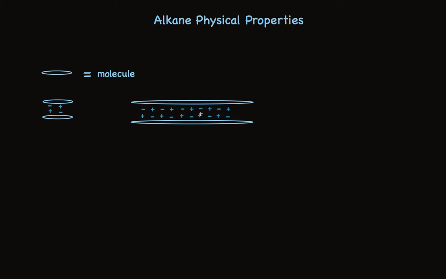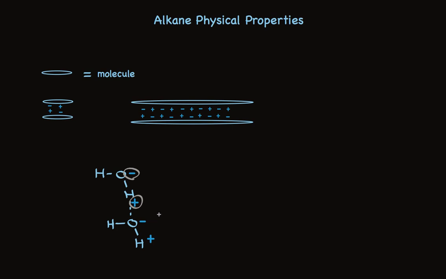How about the solubility explanation? Well, take a look at this one. Take a look at two water molecules that are strongly attracted to each other. They're strongly attracted to each other because the negative and positive charges in this molecule are pretty large. There's a significant difference in electronegativity between hydrogen and oxygen. And the proton is so small that it doesn't accommodate that positive charge well. So there's a very strong attraction between the hydrogen of one molecule and the oxygen of another. This results in a very high boiling point for water relative to its size.